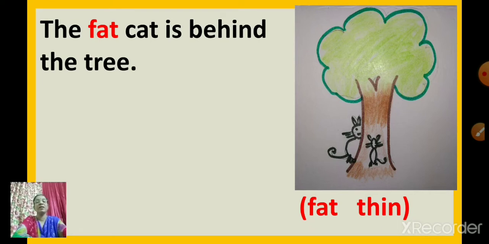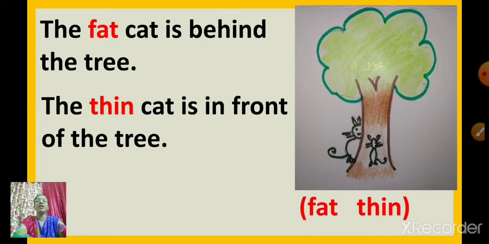The other cat is thin. So the thin cat is in front of the tree. You have to see the position of the thin cat. So where is the thin cat? The thin cat is in front of the tree.